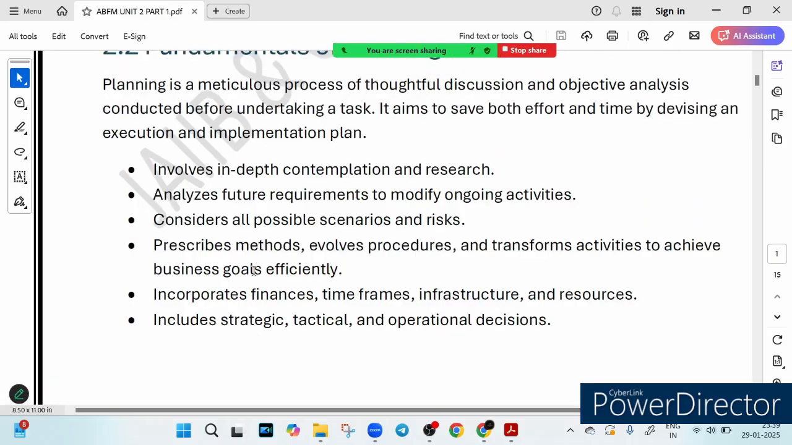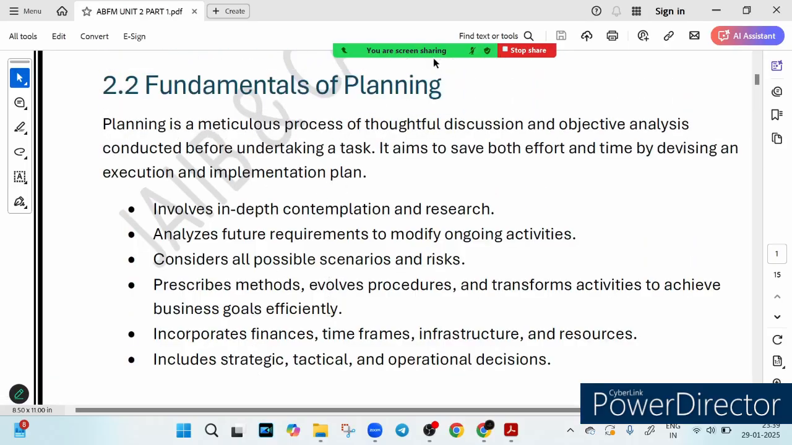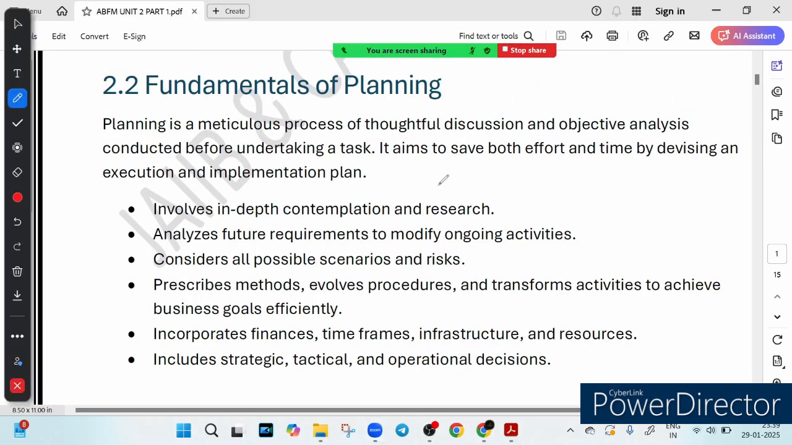So here you can see the keywords, right? So what does planning include? That is what I am talking about. So first thing is deep thinking and research, right? Predicting the future needs, evaluating risks and challenges, structuring methods to streamline work, managing finance, time and resources. And guess what? Every decision, whether it is strategic, tactical or operational, stems from solid planning. So whether you are managing liquidity or handling credit risk, a well thought out plan is your best ally, right?